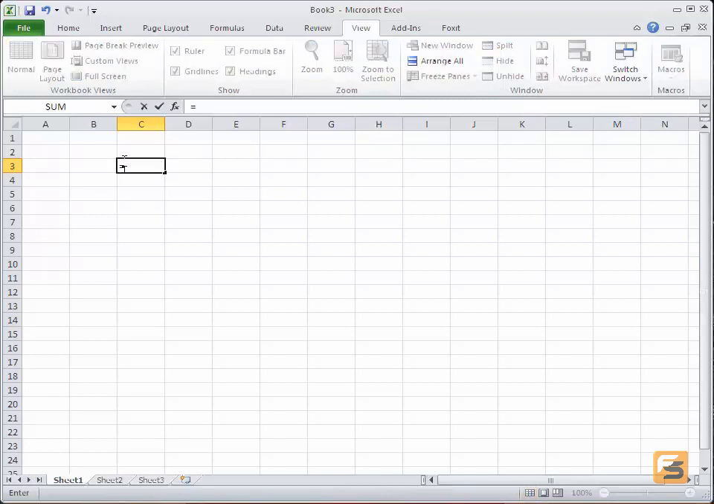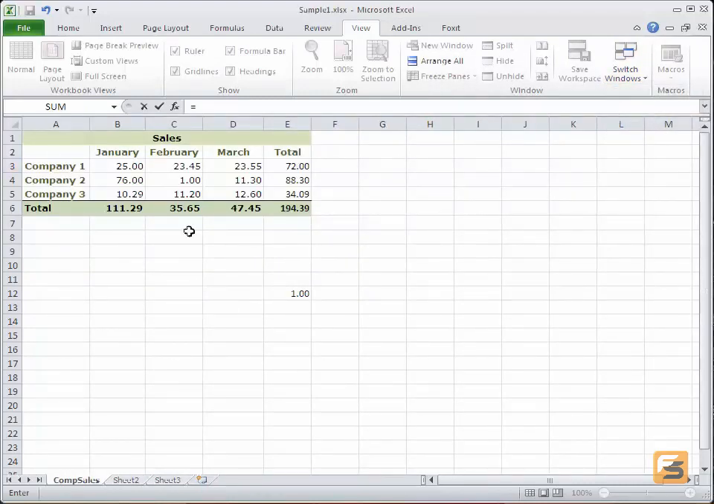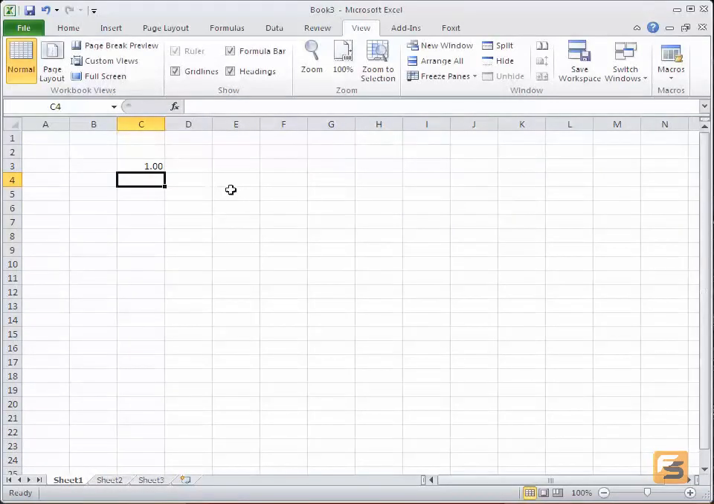Here's where I'll actually hit the equal sign. Now I want to go back to where the originating data is. I'll utilize Switch Windows to switch back to Sample. I'll select the cell again, noticing that the syntax has changed in the formula bar. Now it's showing me in the formula bar that it's the Sample workbook, Company Sales tab, cell C4. While still on this cell, I'll hit Enter and my data appears now in my new workbook.